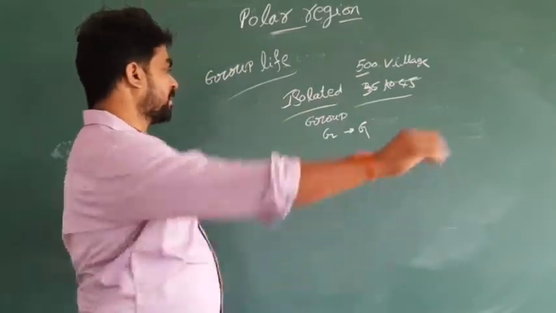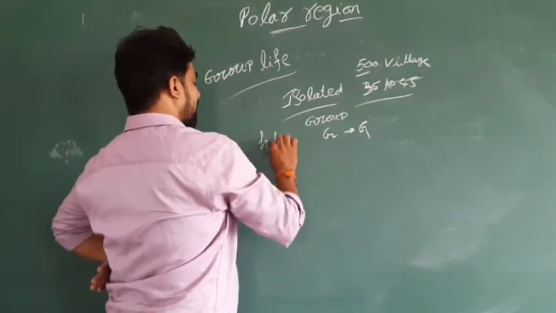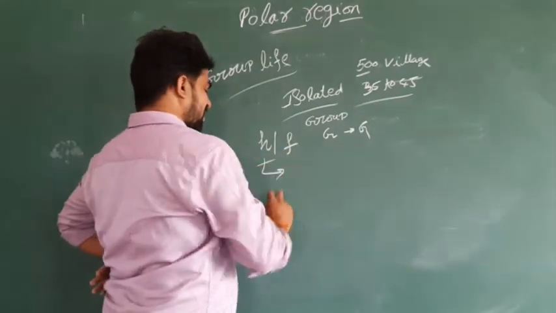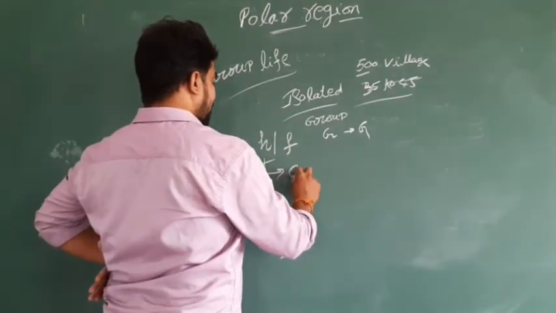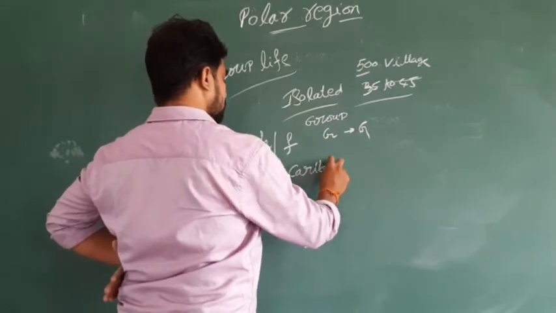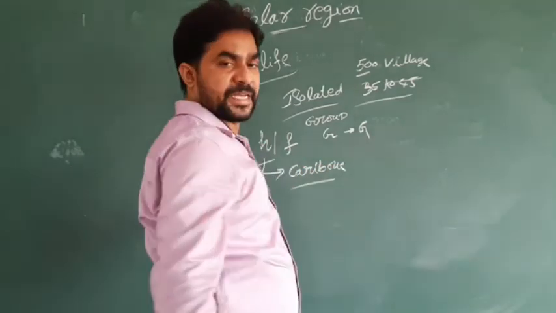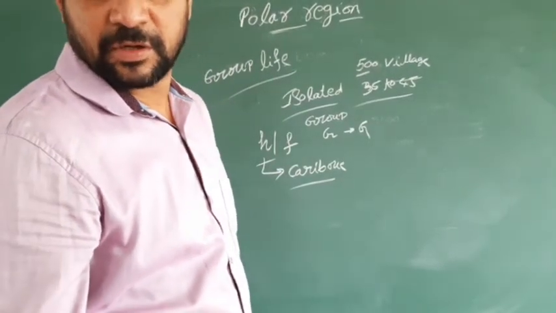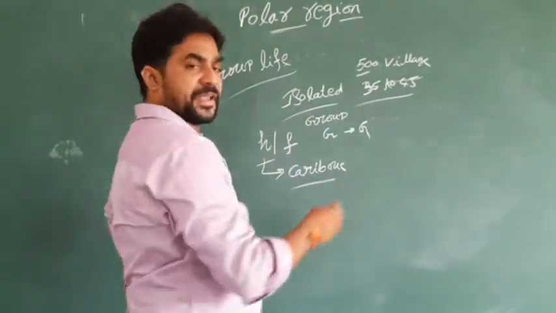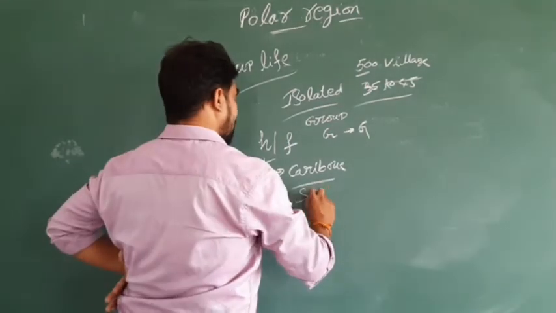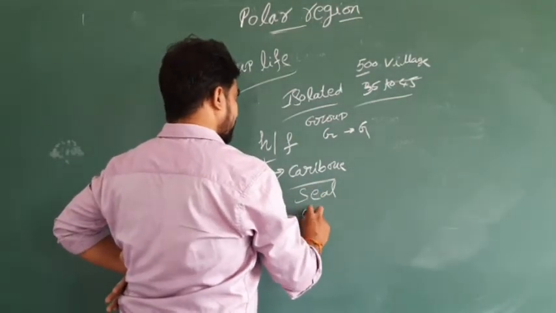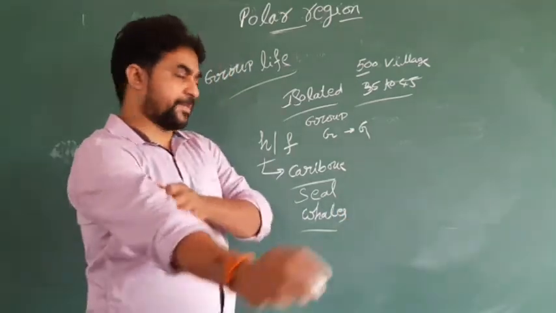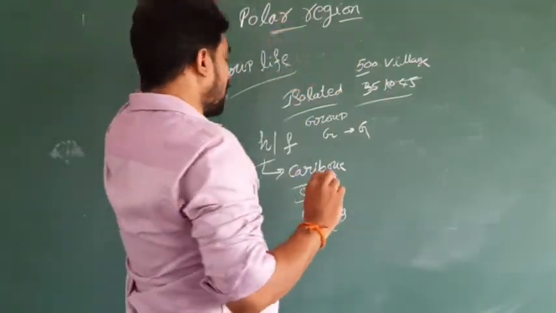Also, these members' main occupation was hunting and fishing. If they want to hunt animals, like the caribou, the caribou is the biggest one that you can see in your textbook also. And hunting of caribou, hunting of seals, even whales, they require more people. Take an example, caribou hunting.